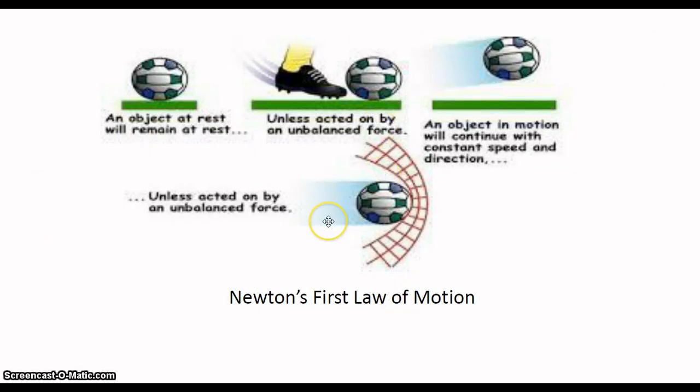Here I explain Newton's first law of motion. An object is at rest. Here the football is at rest. An external force, which is the kick by a football player, changes the rest condition of the football, which then moves. The football keeps moving unless again an external force, which is the goal net, restrains the movement of the football.